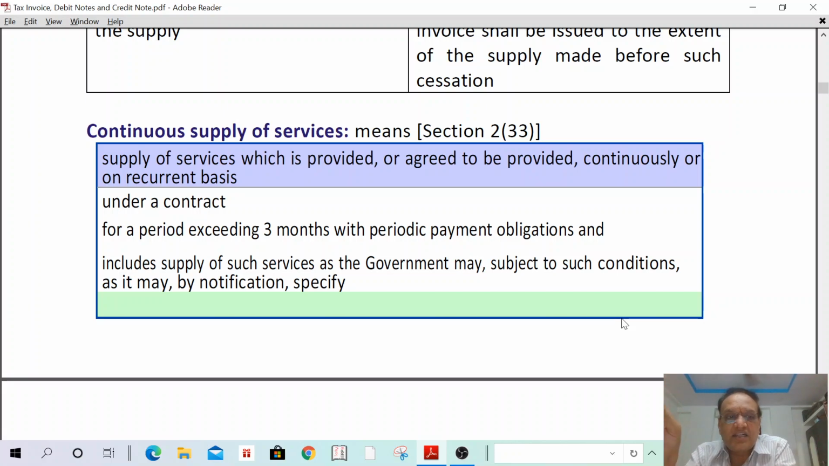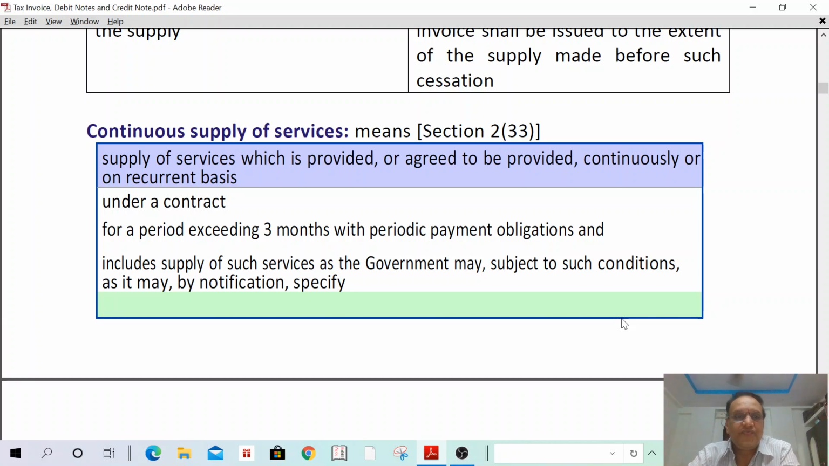It is under a contract. It is a supply of services provided or agreed to be provided under a contract, for a period exceeding 3 months. Then it is qualified as a continuous supply of services.